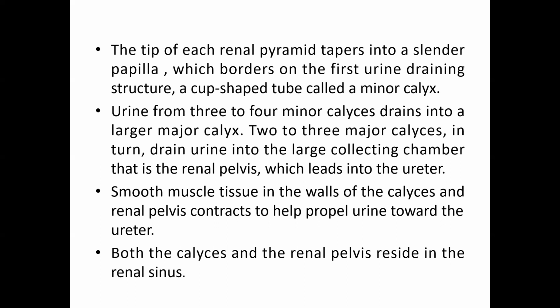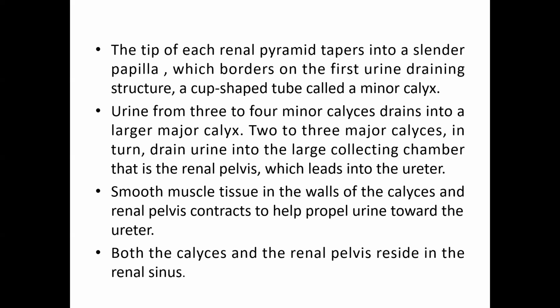Clear? Generally, if you see a cup-shaped tube-like structure draining urine from the renal pyramids, you will call it a minor calyx. Here 3 to 4 minor calyces drain into a larger major calyx. All these major calyces drain the urine, which finally enters the renal pelvis and leads to the ureters. Generally, the smooth muscle tissue in the walls of these calyces and the renal pelvis contracts to help propel urine towards the ureters.